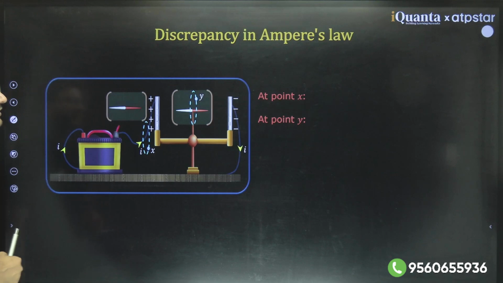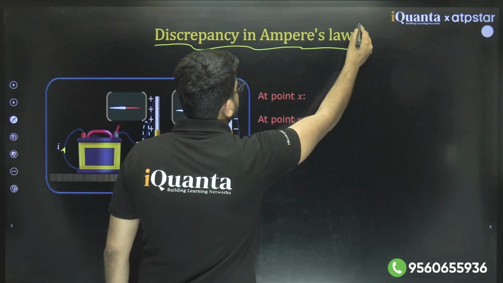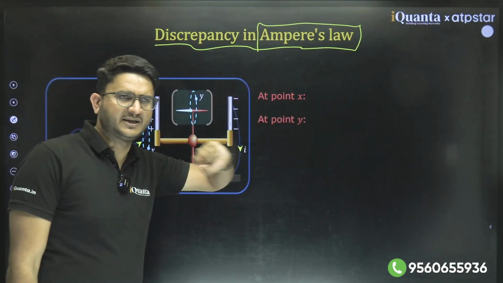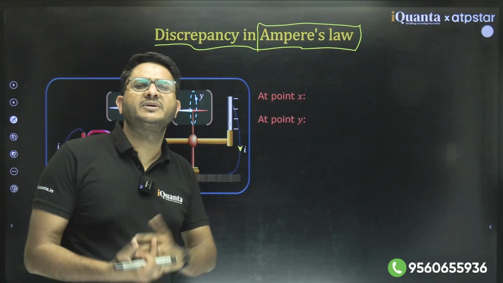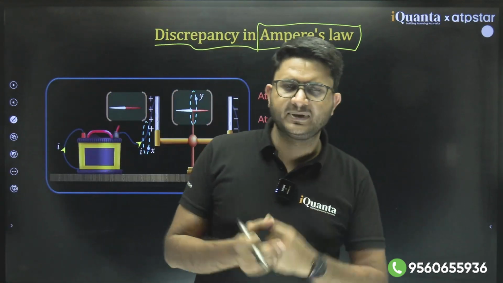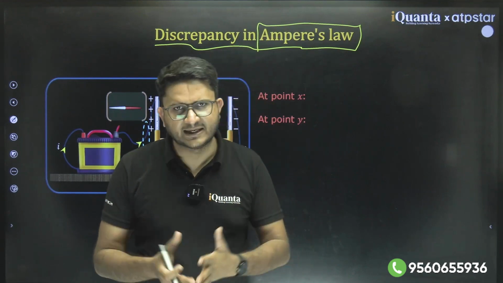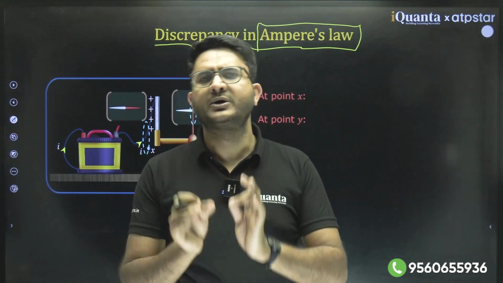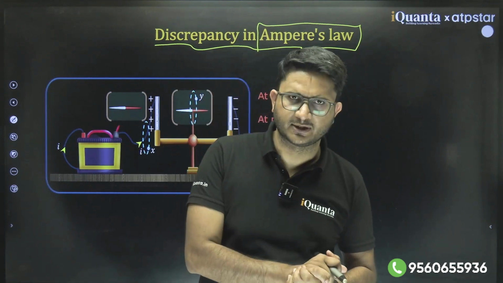Clear? So what is happening? He said there is a discrepancy in Ampere's law. With this explanation, he proposed one more theory. He said there is some discrepancy in Ampere's law. What is Ampere's law? The line integral of the magnetic field, B dot dl over a closed loop, is always equal to mu naught times the enclosed current.